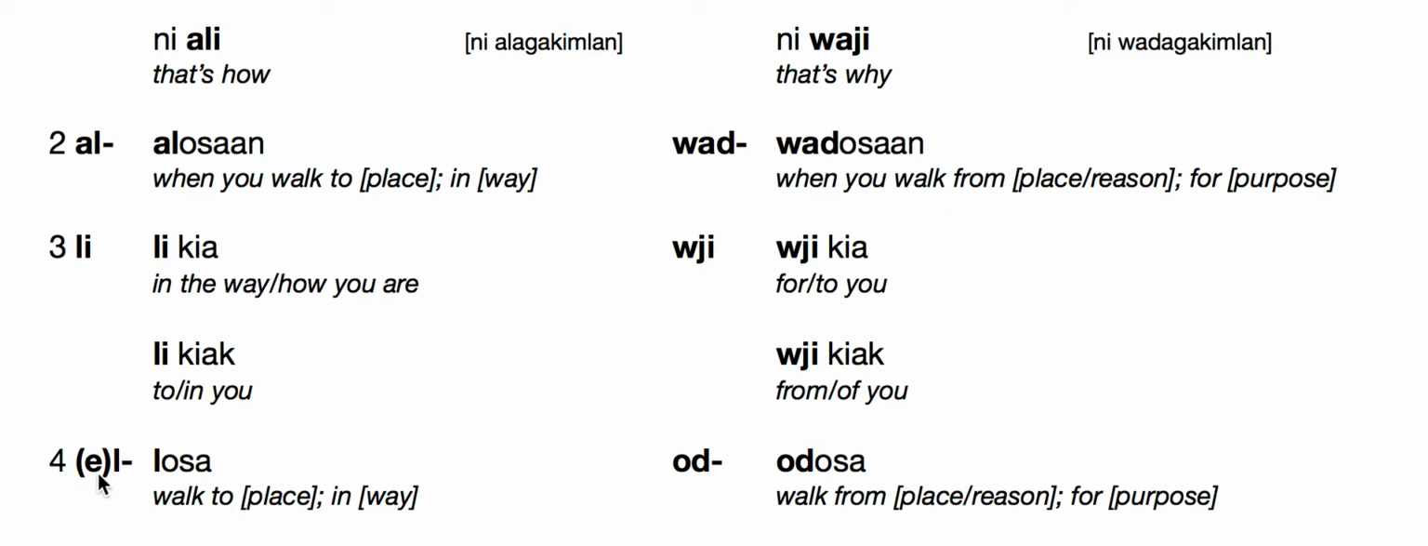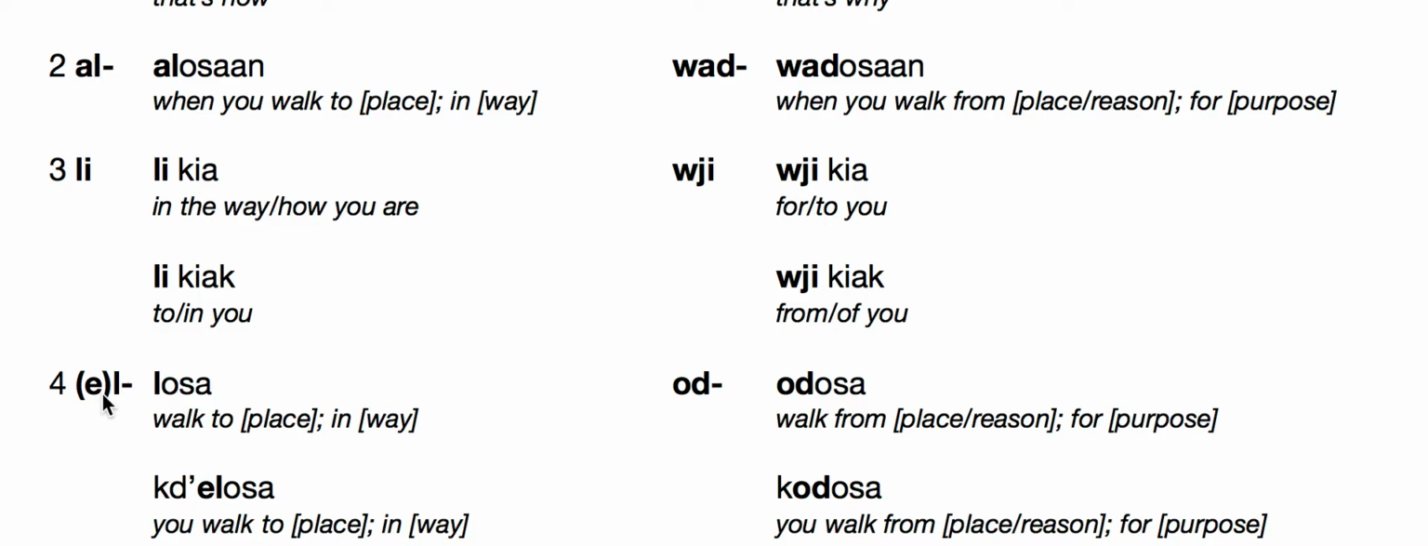Using ali in its final fourth form, it will appear as either just an L or a little E when we're speaking of kidalosa, you walk to. The whole event, you walk to a place or you walk in a way, in relation to last week's kodosa. Odanak kodosa now becomes odanak kidalosa. Odanak kodosa, you're walking from town, becomes odanak kidalosa, you're walking to or you walk to town.